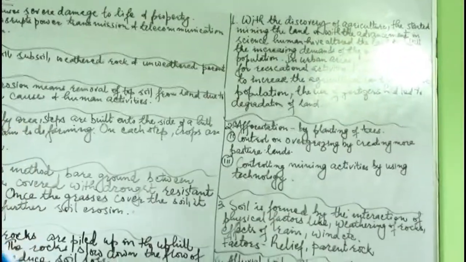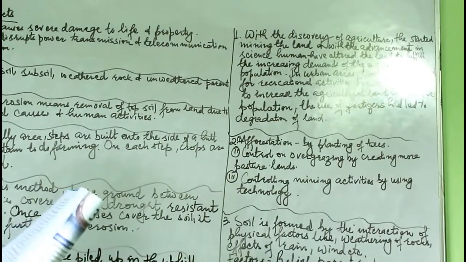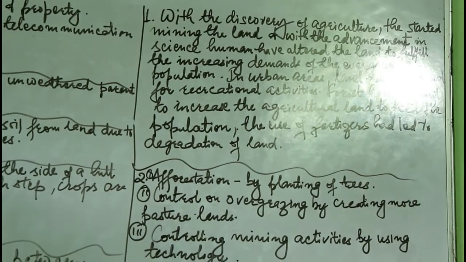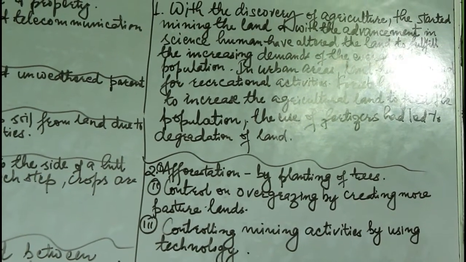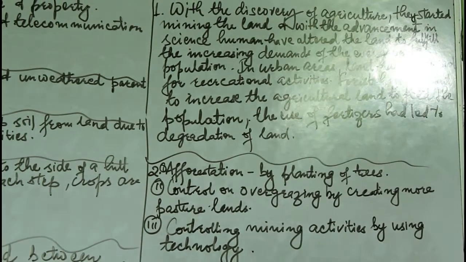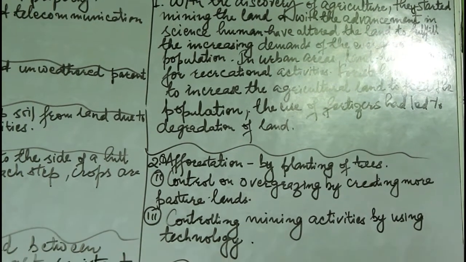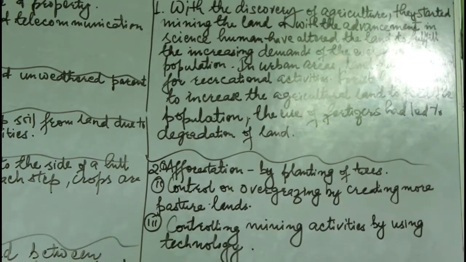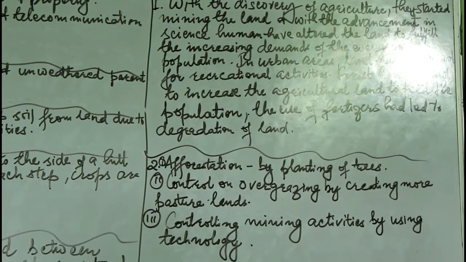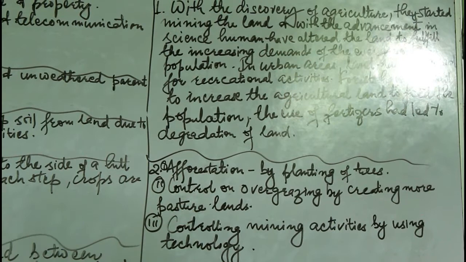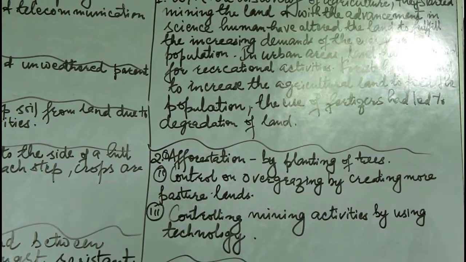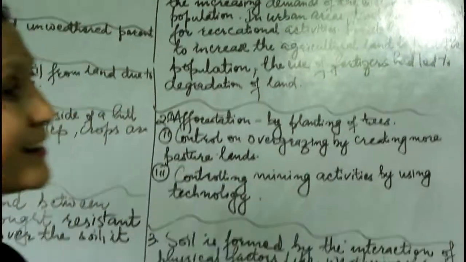Now the long questions. Question number 1. Why has land use undergone a change over a period of time? Explain. With the discovery of agriculture, humans started modifying the land, and with the advancement in science, they have altered the land to fulfill the increasing demands of the ever-growing population. In urban areas, land has been used for recreational activities. Forests have been cut to increase the agricultural land to feed the population. The use of fertilizers has led to the degradation of land.